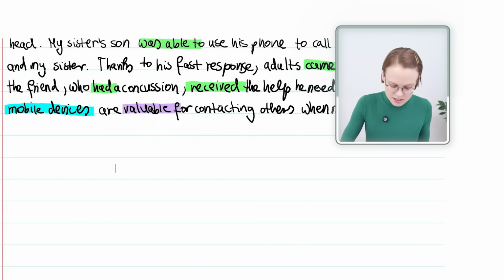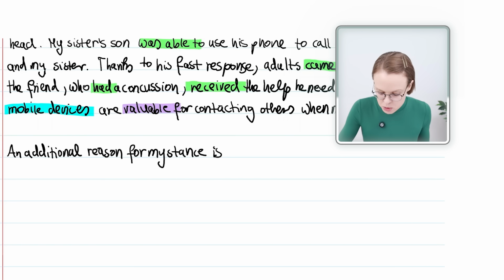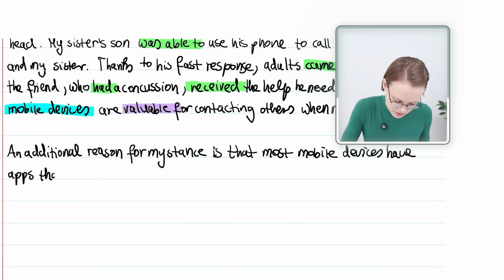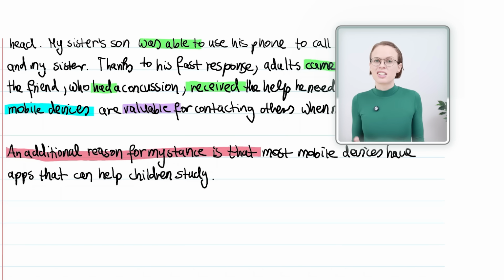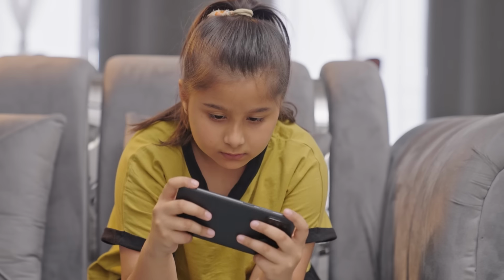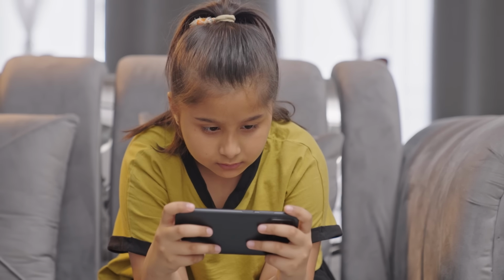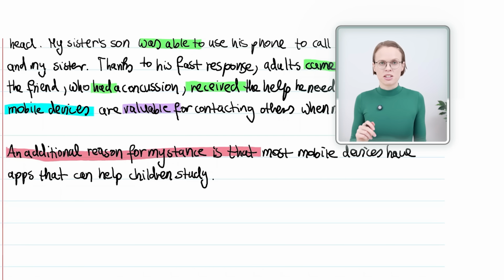An additional reason for my stance is that most mobile devices have apps that can help children study. Now, one could argue that children may not use their mobile phone for studying, but will rather do other things, such as playing games. So it's clever to show the IELTS examiner that you have considered this argument and can refute it. This way, you ensure that you write a well-rounded essay.